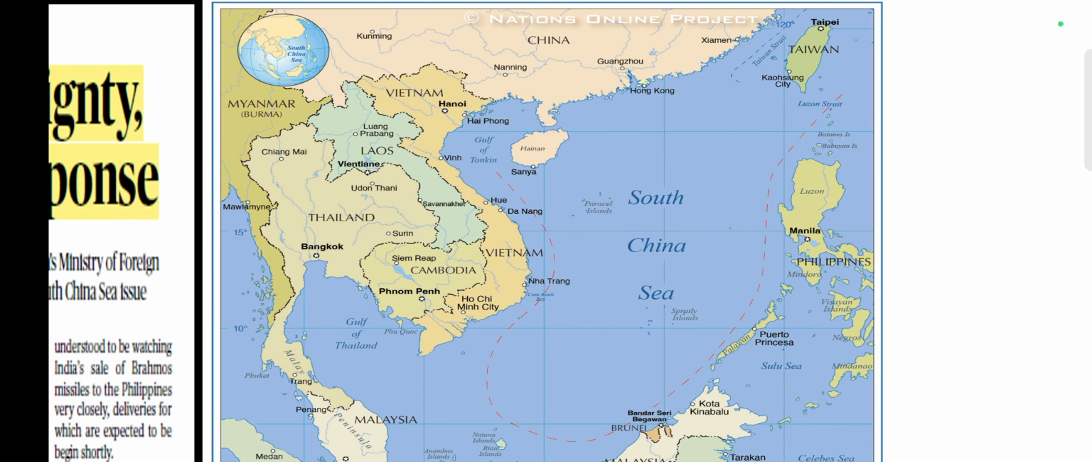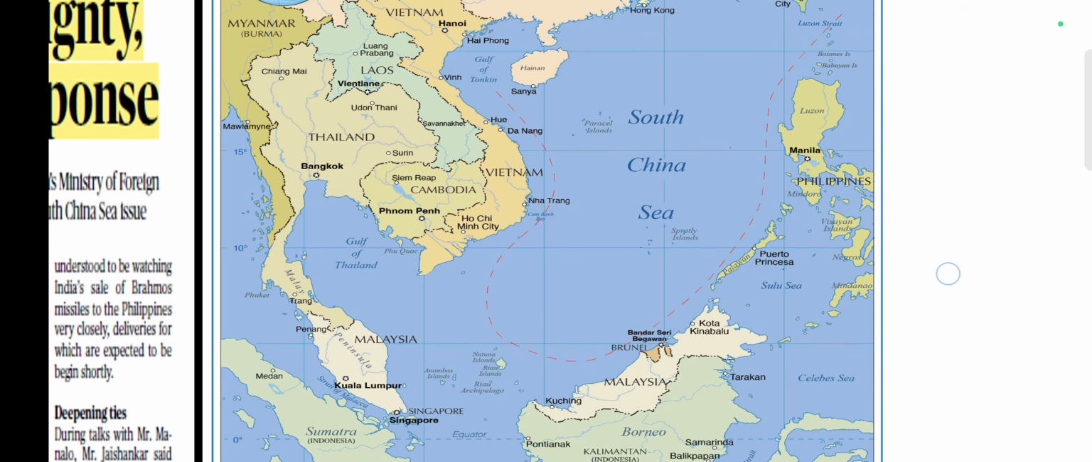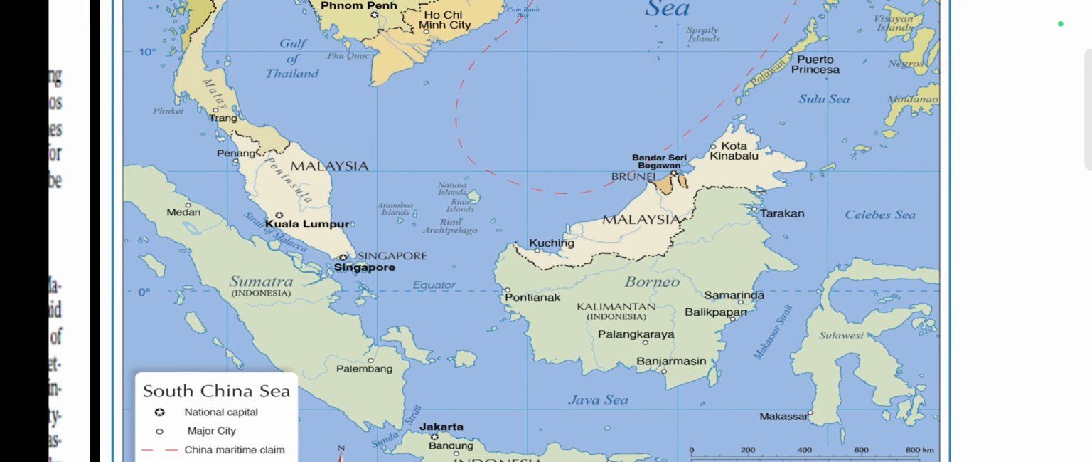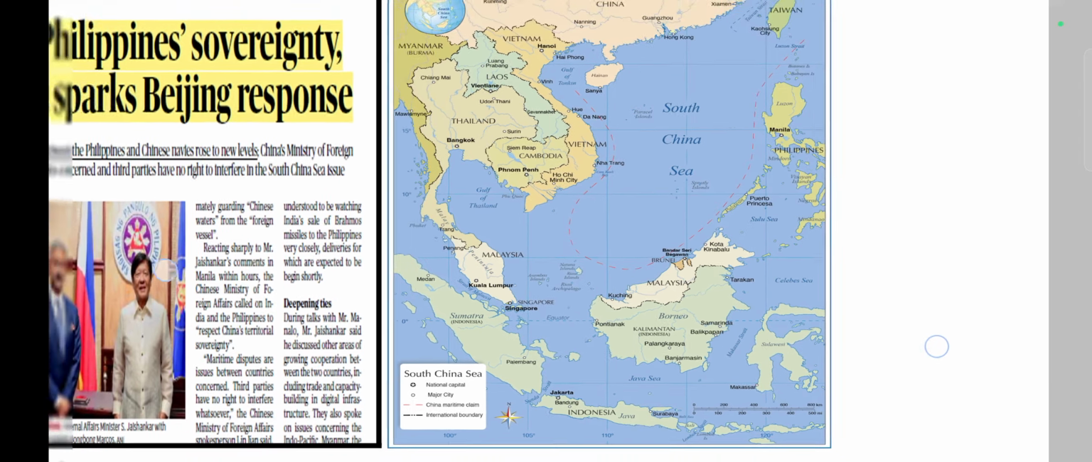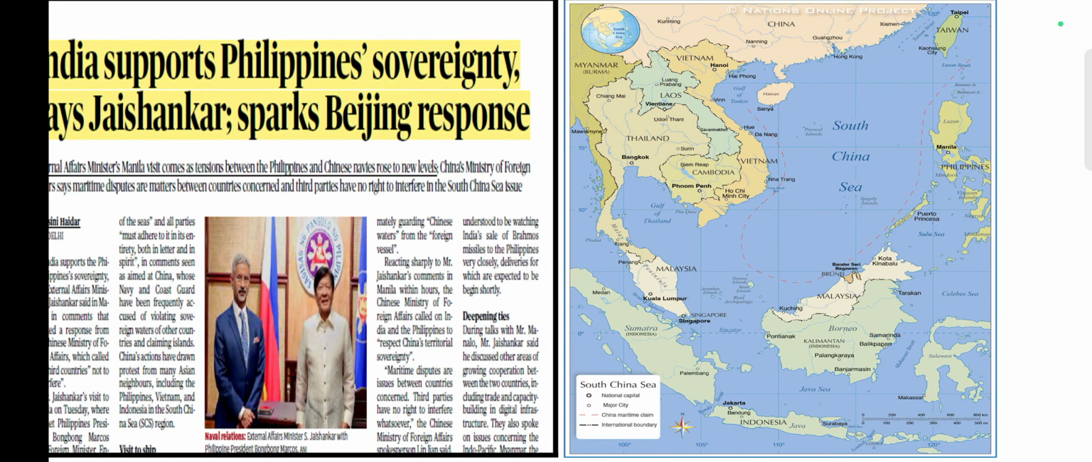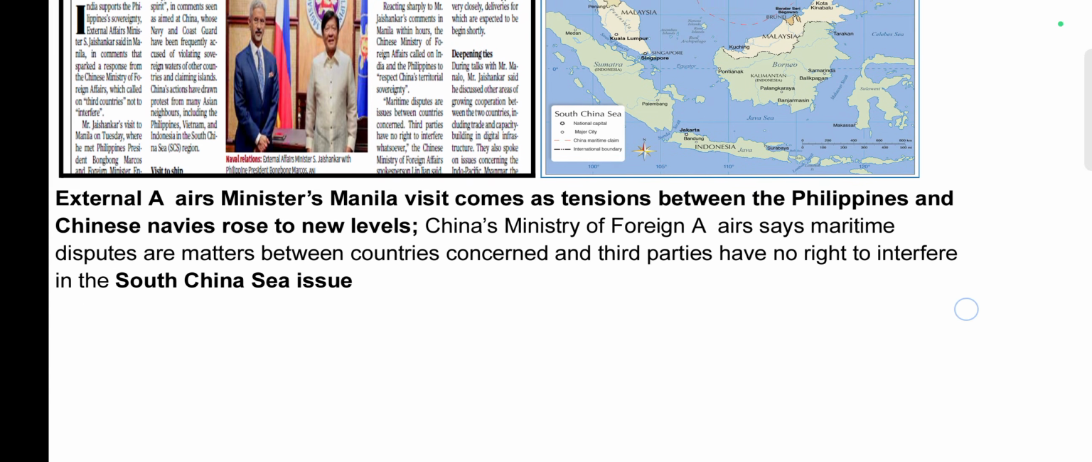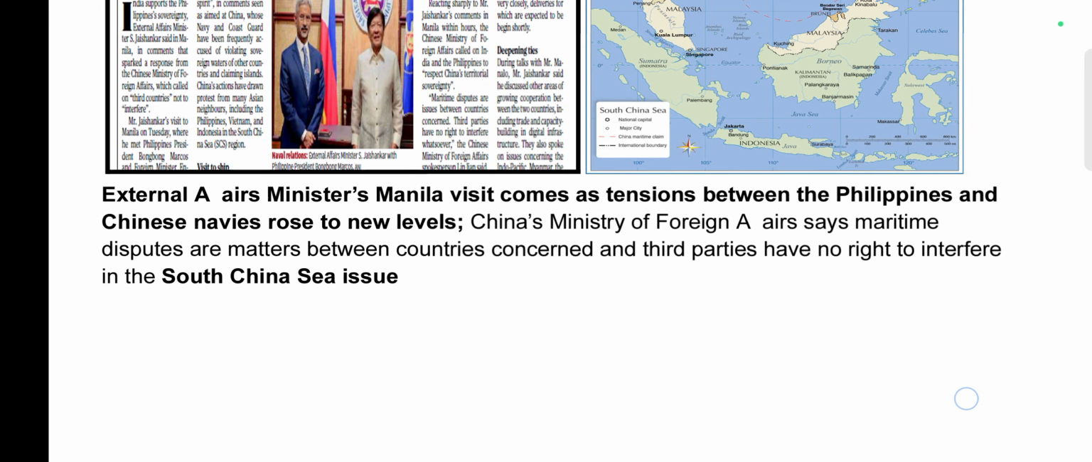And also you have to remember which countries do not border it. Cambodia does not border the South China Sea. Laos obviously is a landlocked country, so it will not border it. These things are important from the perspective of maps in the prelims examination. Please go through this PDF, as I will provide it in the WhatsApp group.